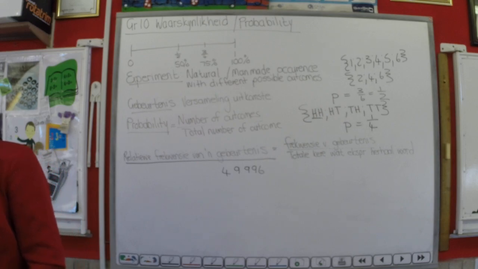Hy word 100 000 keer gegooi en hy land 49996 keer op sy kop. Bereken die relatiewe frekwensie van hierdie gebeurtenis. Bepaal of dit die teoretiese waarskynlikheid sal nader.